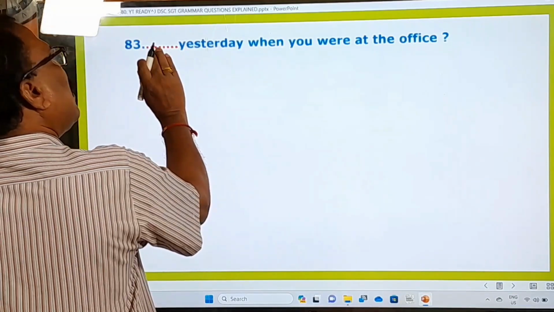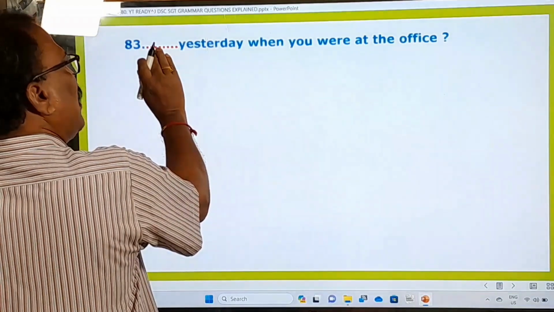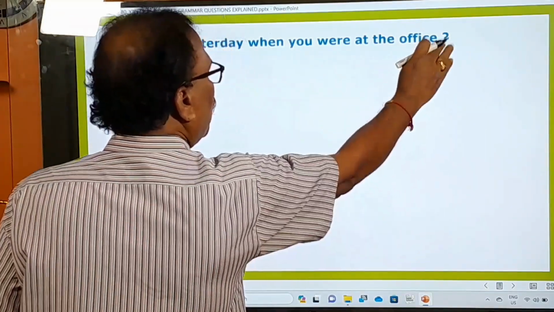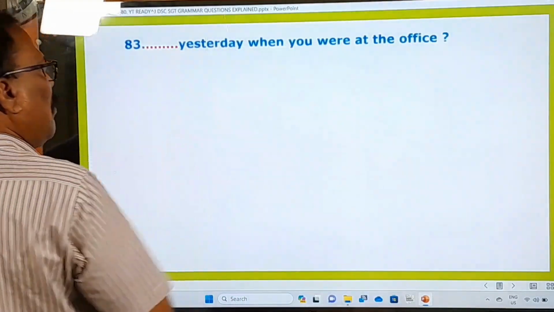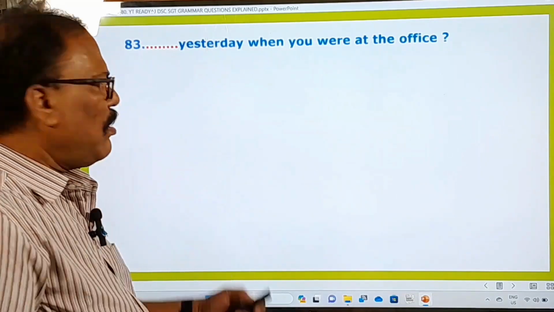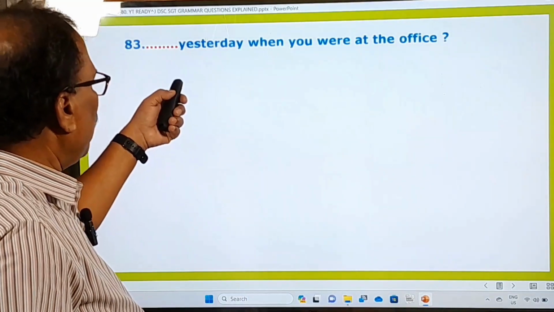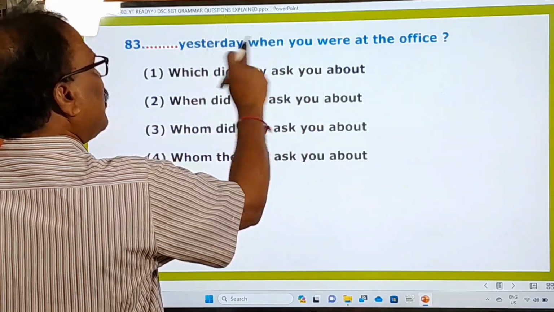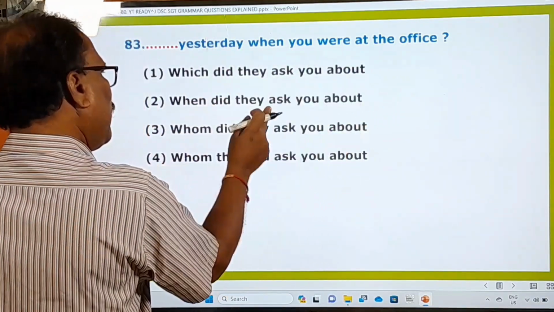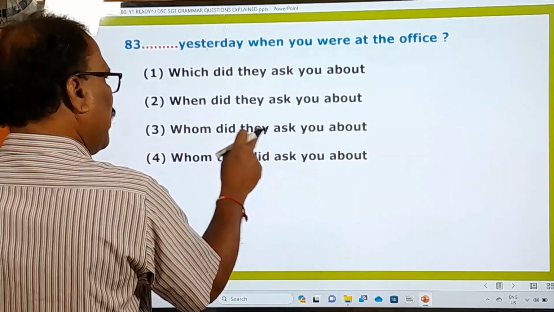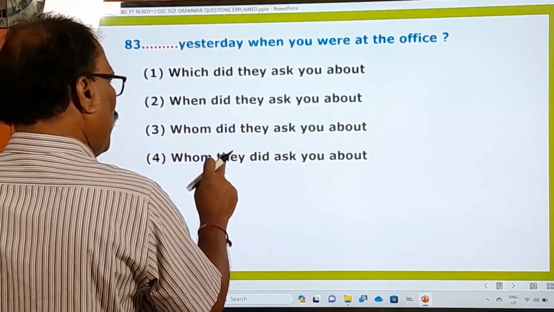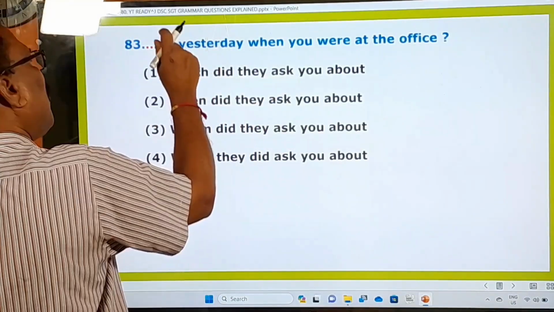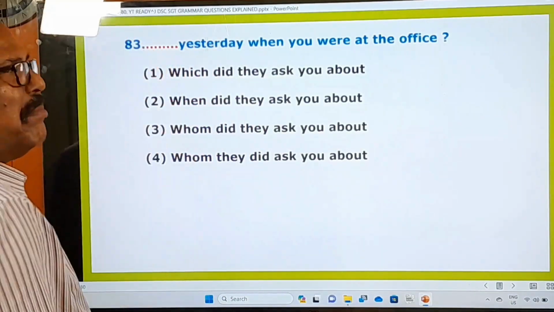83rd, again here is a blank given in this sentence. Dash yesterday when you were at the office. Question mark is given. So that we have to fill in with a suitable word or words or sentence. Come on, let us see the options. Which did they ask you about yesterday when you were at the office? When did they ask you about yesterday? Whom did they ask you about yesterday? Whom they did ask you about? So these are the four options given. What is to be used in this blank?